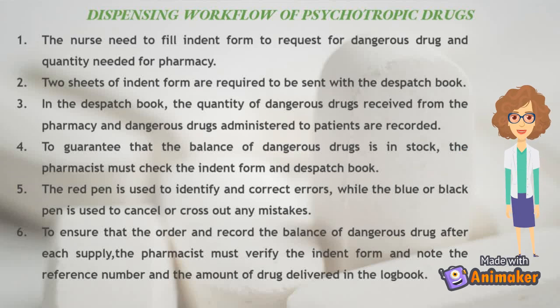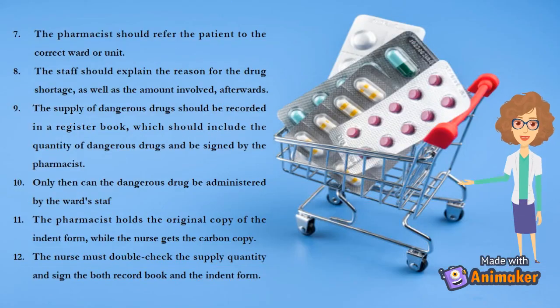To ensure the order and record the balance of dangerous drugs after each supply, the pharmacist must verify the indent form and note the reference number and the amount of drug delivered in the logbook. Seven, the pharmacist should refer the patient to the correct ward or unit. Eight, the staff should explain the reason for the drug shortage, as well as the amount involved, afterwards.